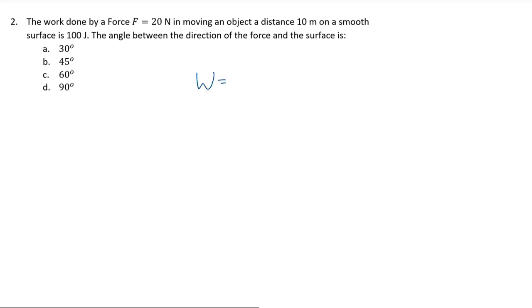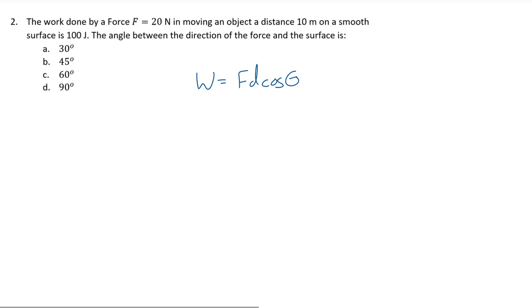The work done by a constant force F in moving an object a distance d is equal to the dot product of those two vectors. Work done is equal to F dot d, which, if you remember, is the magnitude of F multiplied by the magnitude of d multiplied by the cosine of the angle between those two vectors, what we're looking for, theta.